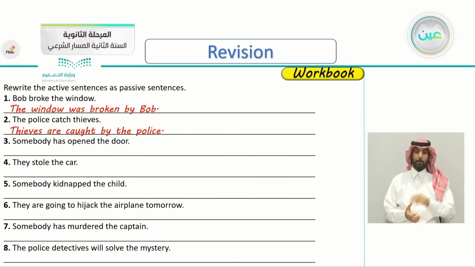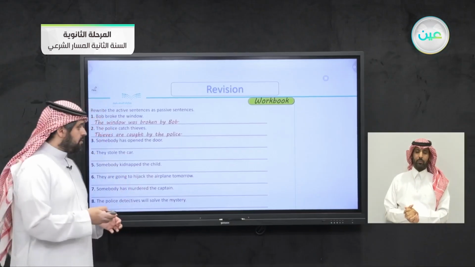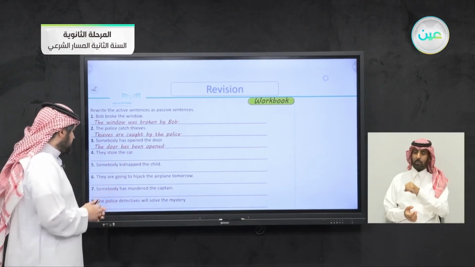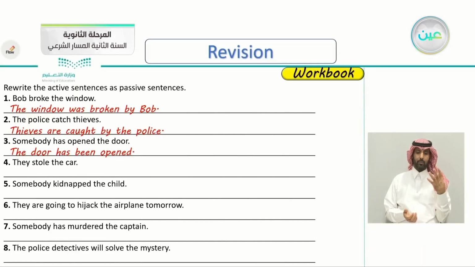Number 3, somebody has opened the door. How do we change this into passive? Has opened the door. Very good. You say, the door has been opened. Excellent. Number 4, they stole the car. Past tense. Yes, very good. The car was stolen, just like the first one.